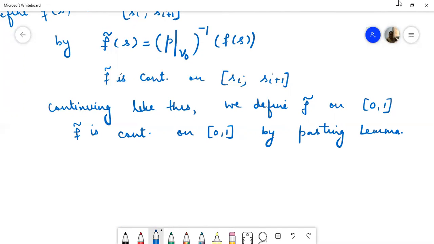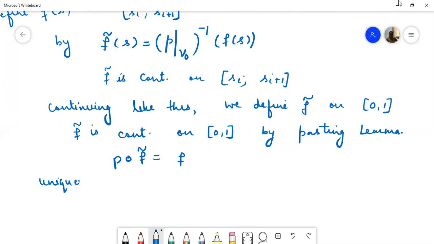Because we have defined F curl to be P restricted to V naught inverse at Fs, by this definition we can see that P circle F curl is F, which proves F curl to be the lifting of F. So now this proves the existence of lifting.